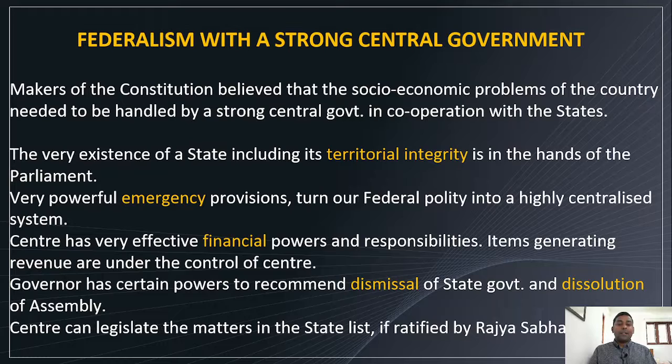Center has very effective financial powers and responsibilities. Of course, finance is with the center, in the union list, right? So it has more power. Items generating revenue are under the control of center. That means state has to depend on the center for funds and revenue generating entities.